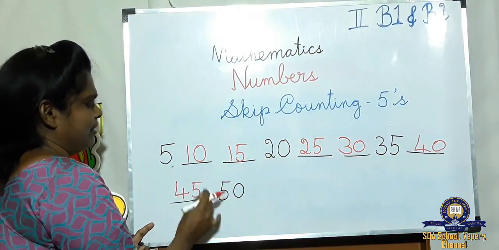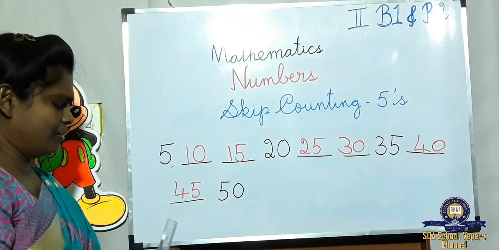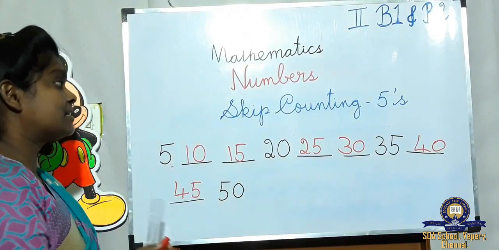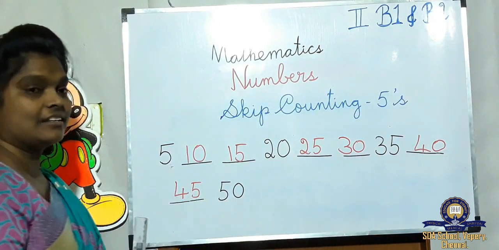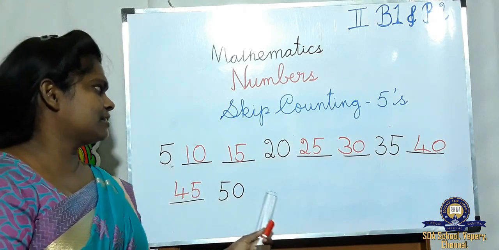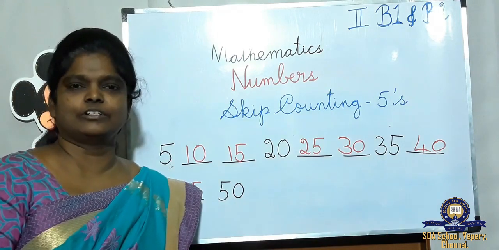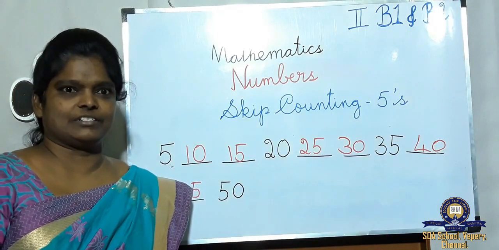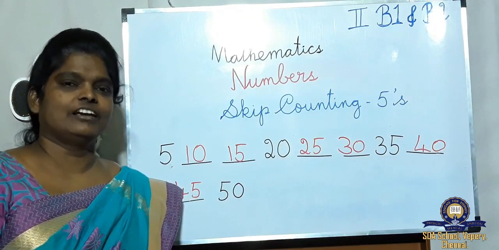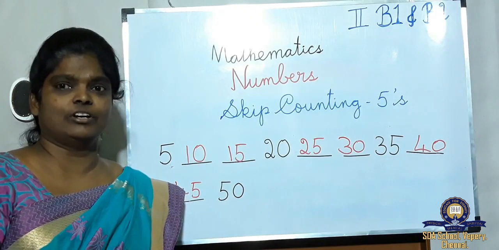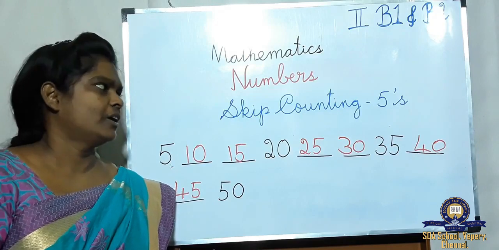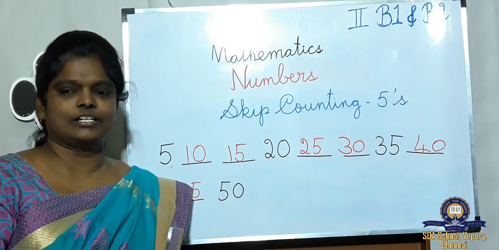After 45, 50. Now I am going to give you one. Continue up to 100. Next, what will come? You have to write this as an assignment in your rough note. When I ask you to send, at that time you have to send it on WhatsApp. Okay, next we will go to the next topic.